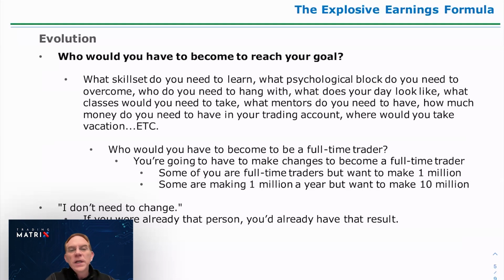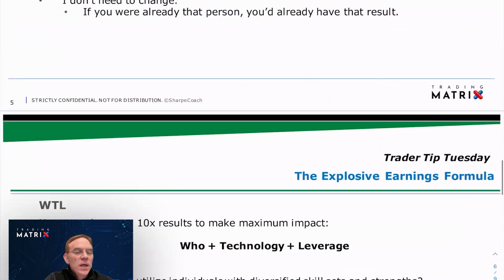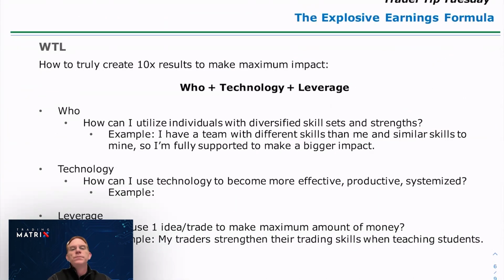So once we get a sense of who we want to become, then we go to WTL. To create 10 times results and to make maximum impact, we need WTL. That's who plus technology plus leverage. So the who is, who can I utilize? Who can I lean on? Can I hire? Can I have help me that have skill sets different than mine, that have strengths different than mine, that can leverage, we'll come back to that, but leverage my skills through many people.